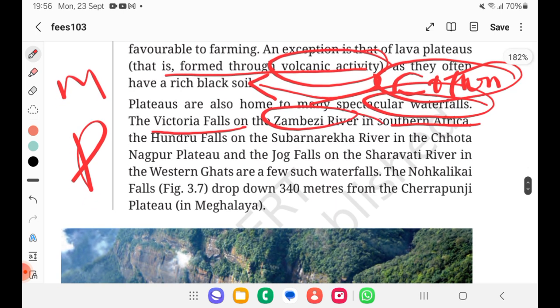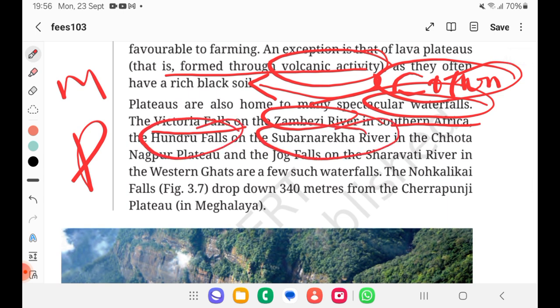Hundru Falls. It's on the Subarnarekha River. So it's in Odisha or the Chota Nagpur Plateau. And Jog Falls is on the Sharavati River, Western Ghats. So we can get three different points here.